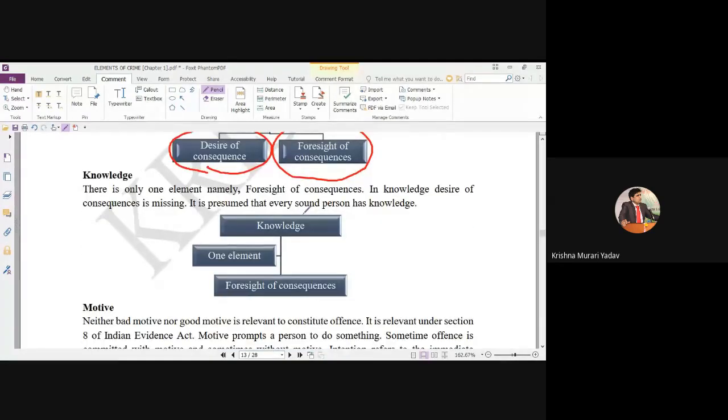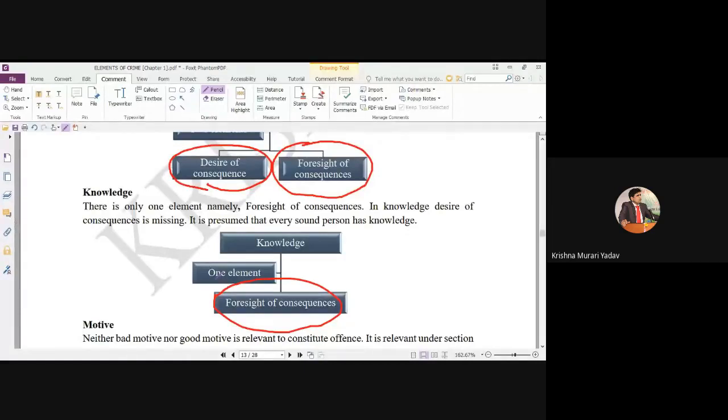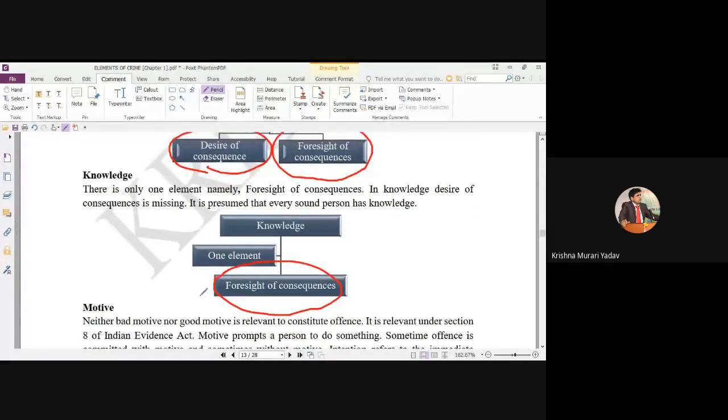Knowledge has only one element, that is the foresight of the consequences. If anyone asks what is the difference between intention and knowledge, you can say that in intention there is a desire of consequences. Like, I want to kill you, I want to steal these things, I want to harass you. This is the desire. But I also know by which behavior I can harass you, by which behavior I can kill you. These are the foresight of the consequences. In knowledge, there is only one condition.